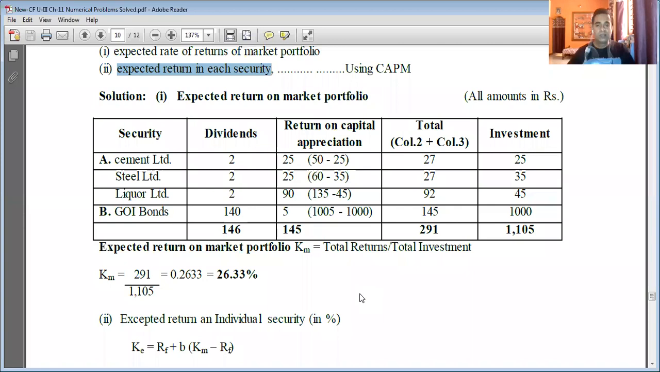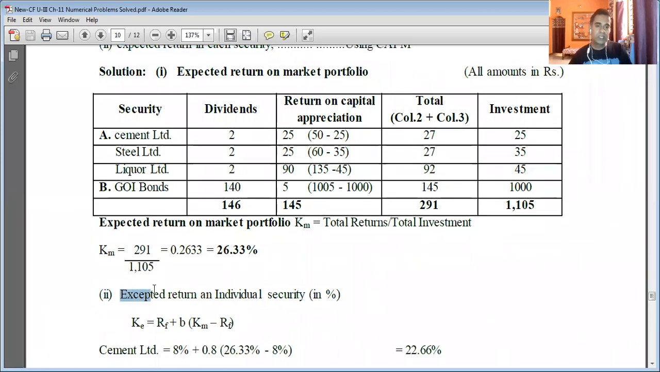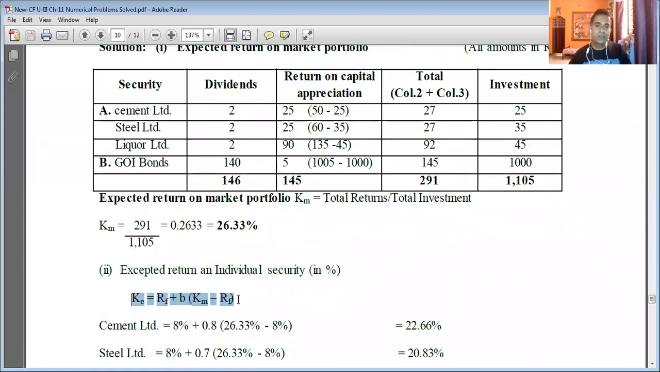Expected return in each security in percentage. So we are going to refer to the same equation. By using the same equation, we are going to get the expected return in each individual security. This expected return in an individual security is nothing but the minimum rate of return. Hence we use the same equation: KE is equal to RF plus B into bracket KM minus RF.